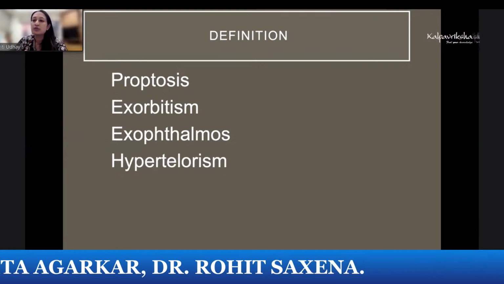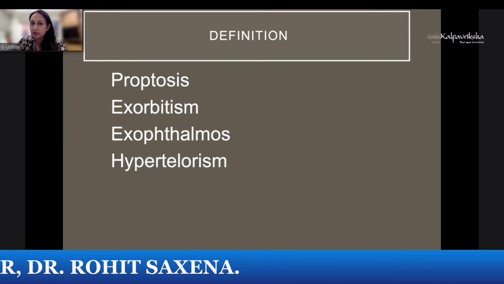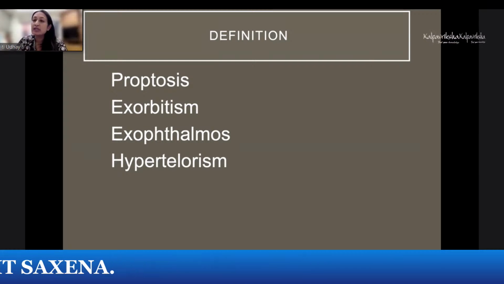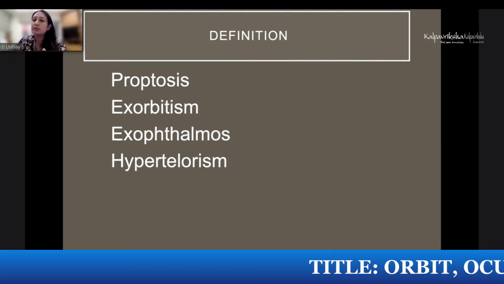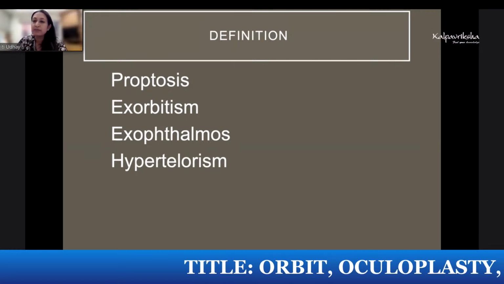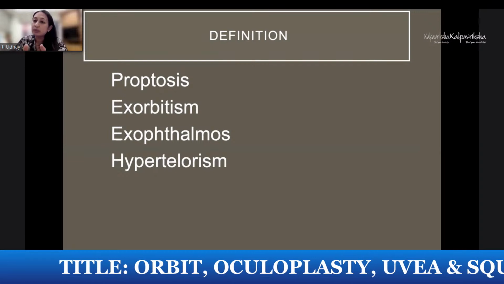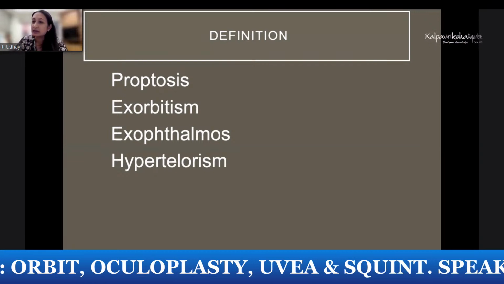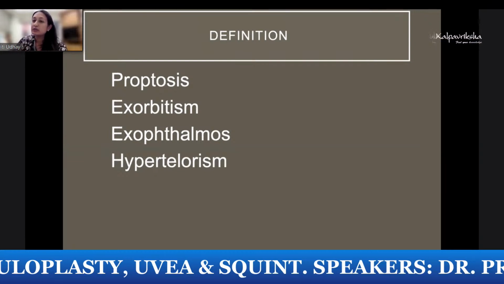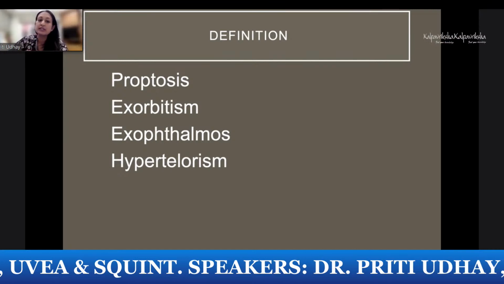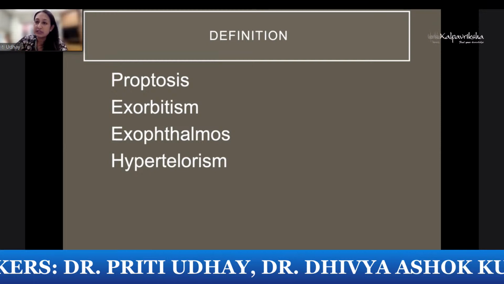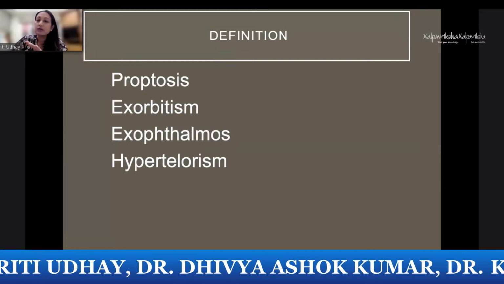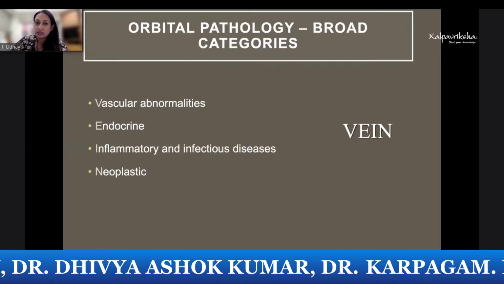It's usually proptosis is forward protrusion of the eyeball. Exorbitism is whenever there is a protrusion because of shallow orbit. That is, the bony volume is reduced, but your orbital content volume is normal. Exophthalmos is when your orbital content volume is increased, like in thyroid cases, but your bony orbital volume is normal. And hypertelorism is when there is increased distance between the orbits. That is, your interpupillary distance has increased. So I hope that clarifies all these terminologies.